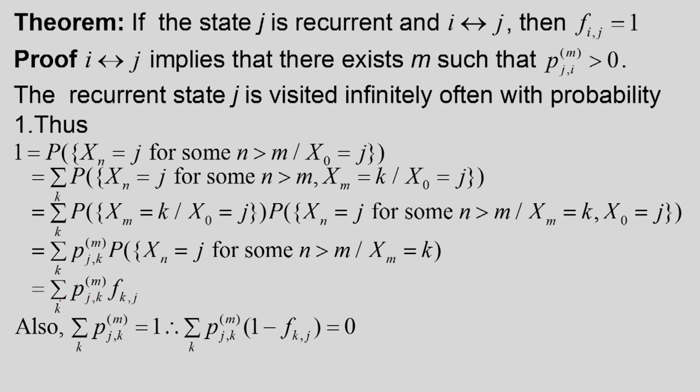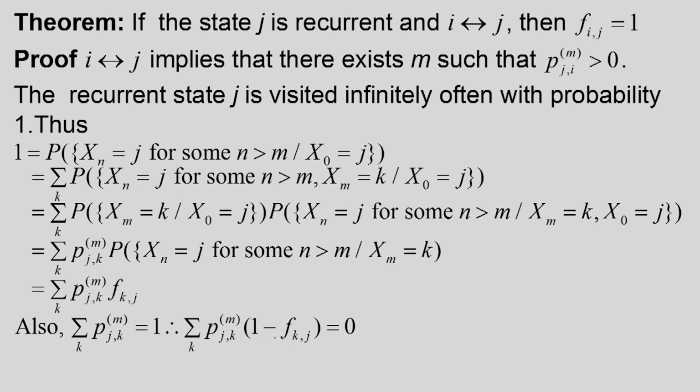So that way we can write this as summation over k of Pjk(m) into Fkj. Also we know that the state transition probability Pjk(m), if we sum over all k, is equal to 1. Therefore, if I write 1 as equal to this, we get the relationship summation of Pjk(m) into (1 minus Fkj) must be equal to 0.